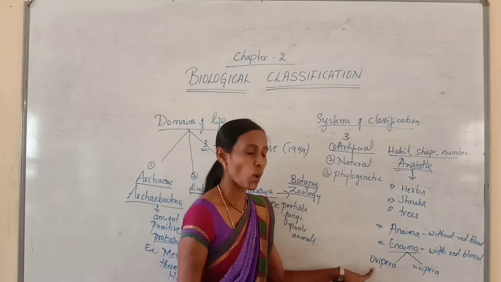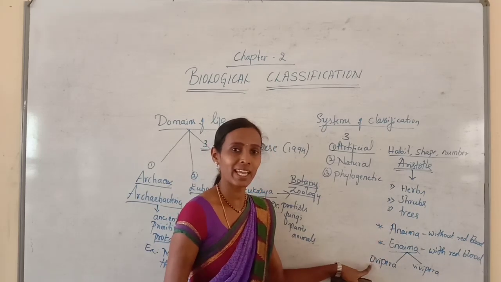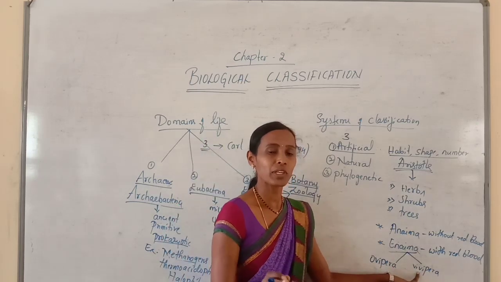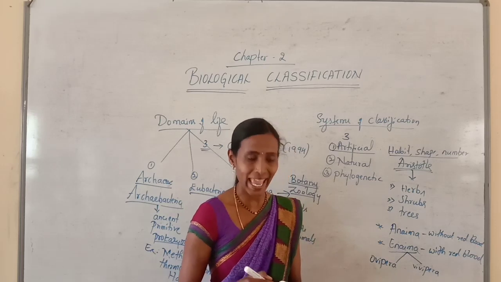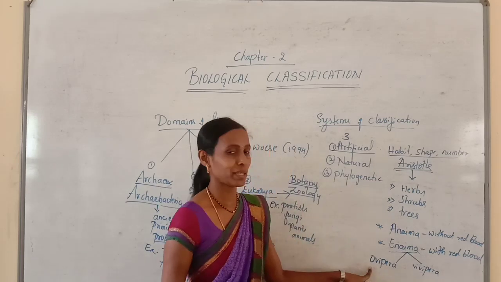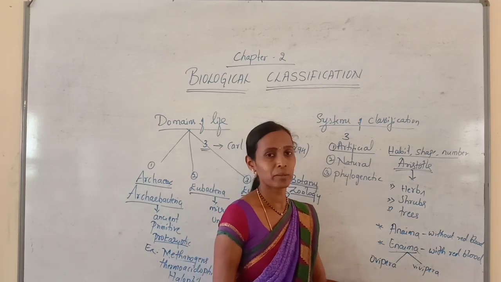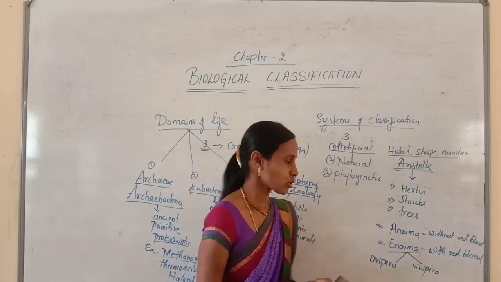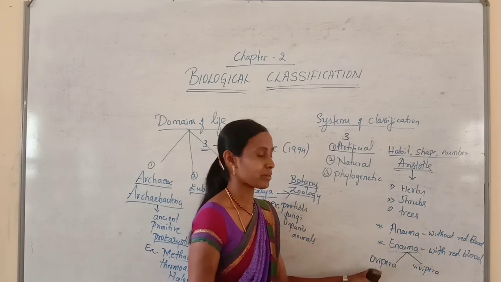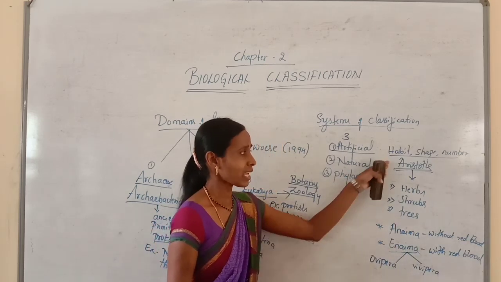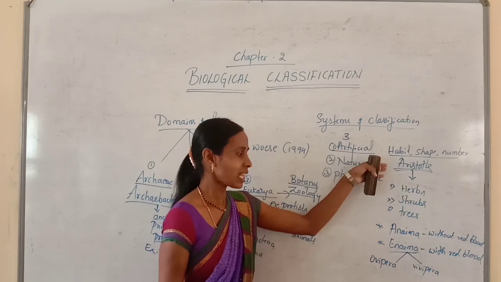Ova refers to egg. The egg laying animals are included in this group, and in Vivipara, they are birth giving animals. So egg laying animals are like birds, platypus, etc. And birth giving animals are like mammals. So this is another classification given by Aristotle. So all these are very, very important. He has classified plants and animals like this.